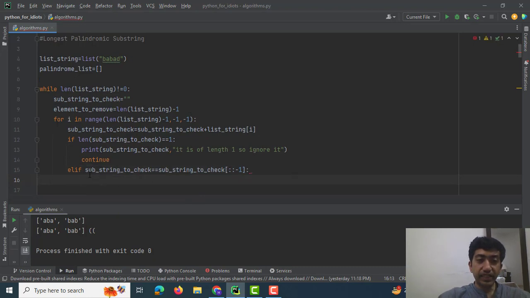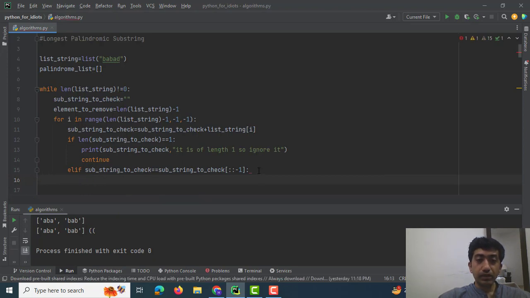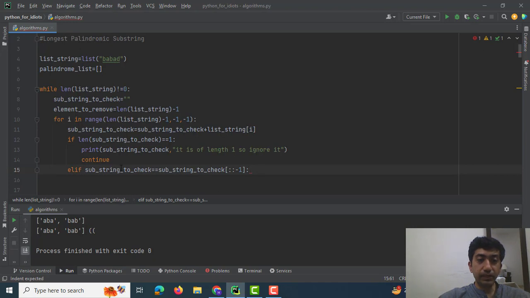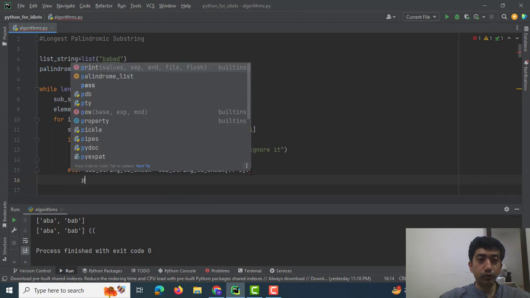So basically in this line we are checking whatever substring we have gotten as of now. We would check whether it's a palindrome or not. For this purpose we would be using the slicing notation. Colon minus 1 basically means that we would be looking at the sequence in the reverse order. So for example, if the substring that we have got as of now is BAB, and if we reverse it, it would still be written as BAB, so it's a palindrome. So if the substring to check is a palindrome, I would append the substring to check to the palindrome list.